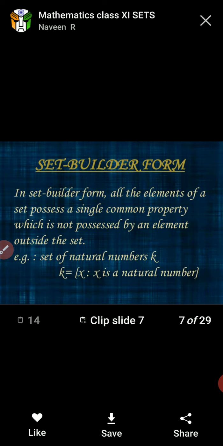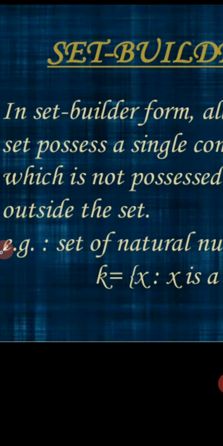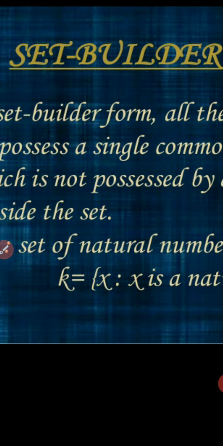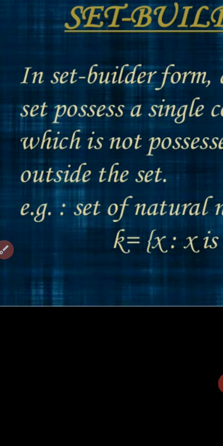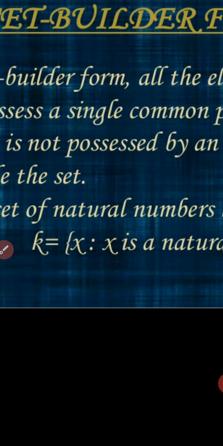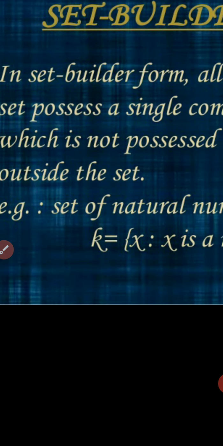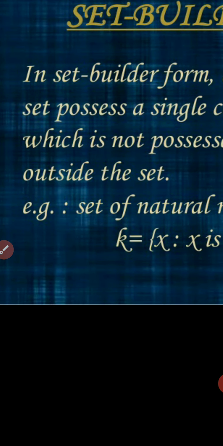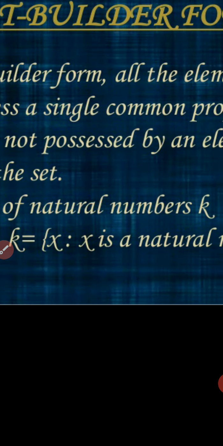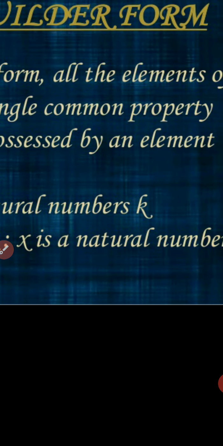Next, set builder form. The second way of representing a set is set builder form. In set builder form, all the elements of a set possess a single common property which is not possessed by any element outside the set. For example, the set of natural numbers K, K equal to x such that x is a natural number.